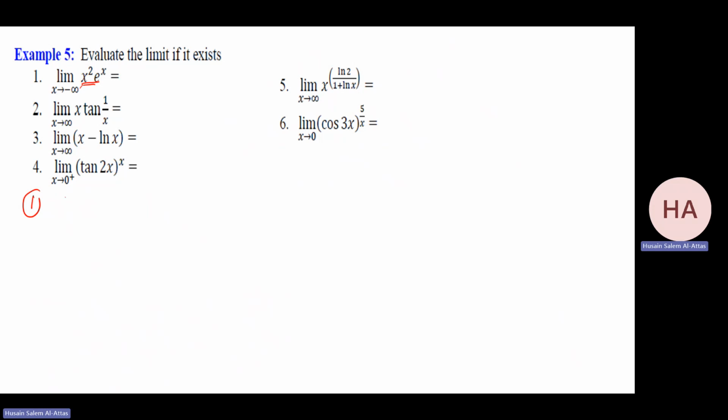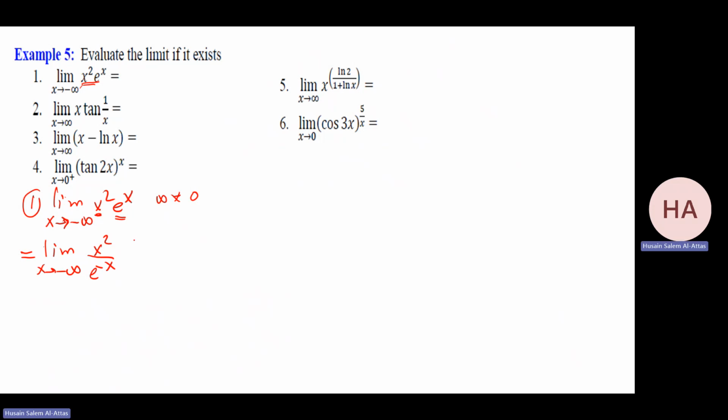Number 1, let me rewrite it here. x squared e to the minus x. So this one will be infinity, and this one is e to the minus infinity, which is 0. So I have this category: infinity times 0 or 0 times infinity. Okay. So I need to take someone downstairs. So I will make it, I think, x squared over e to the x, better. Yeah. And I can check it here.